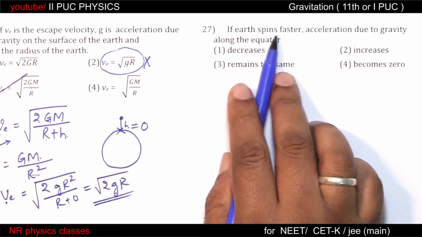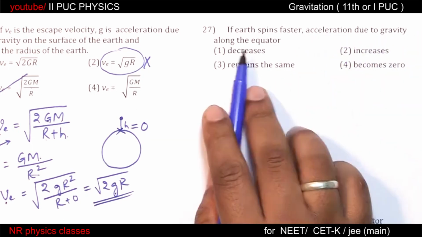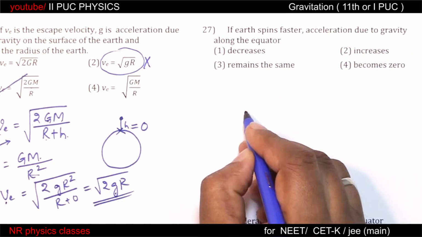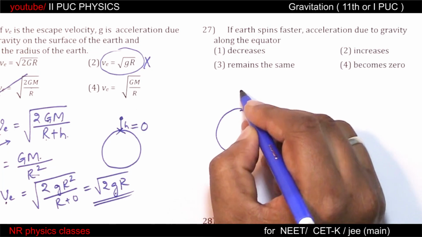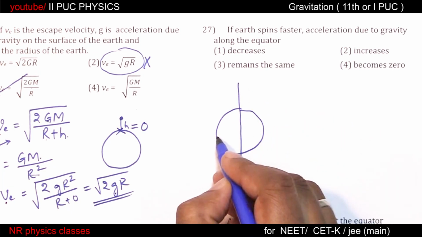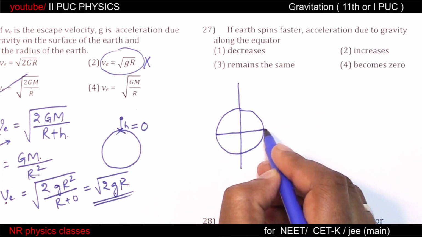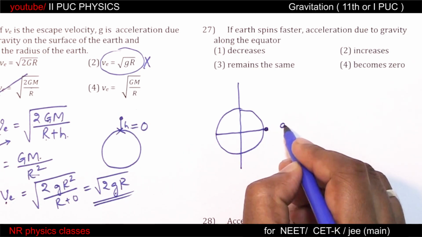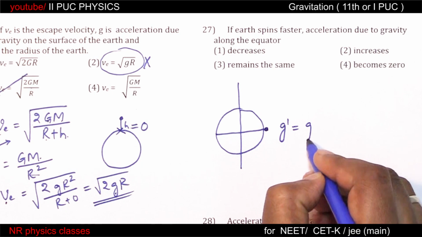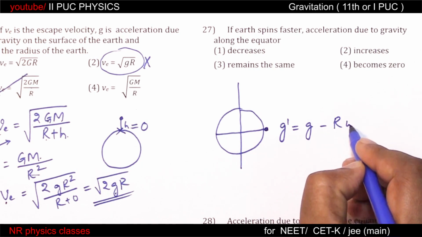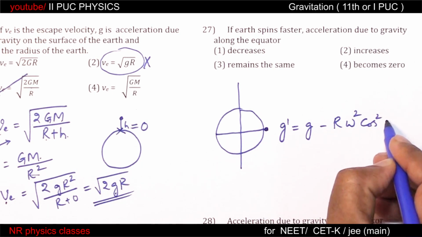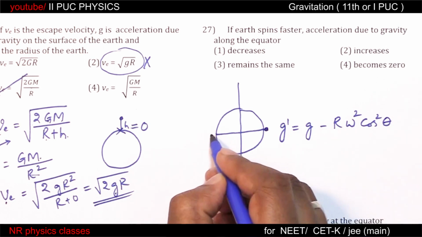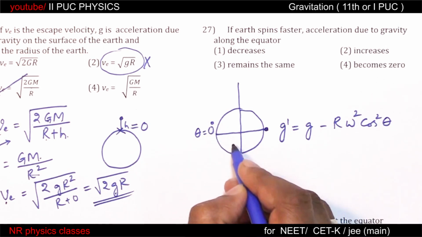If Earth spins faster, acceleration due to gravity along the equator. Earth, axis, equator. If there is a body on the equator, then acceleration due to gravity is g minus r omega square cos square theta, and theta equal to 0 along the equator.